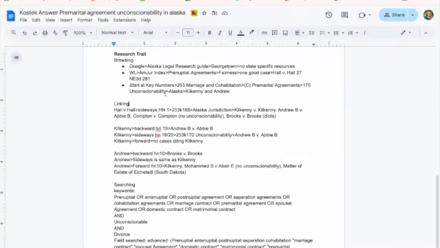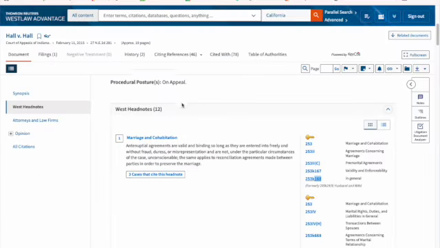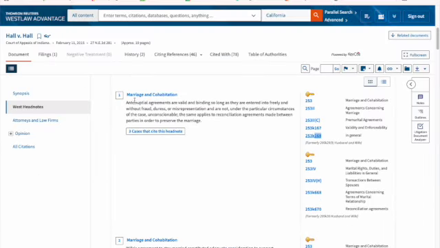So the next thing I'm going to do is take Hall v. Hall. I'm going to go sideways or head note 1 and look for that key number and move myself into Alaska jurisdiction. So I'm going to take Hall v. Hall. I'm going to read through my head notes, and this one about marriage and cohabitation talks about unconscionability. So I can take that and select 253 key number 168 and see what I find from there.